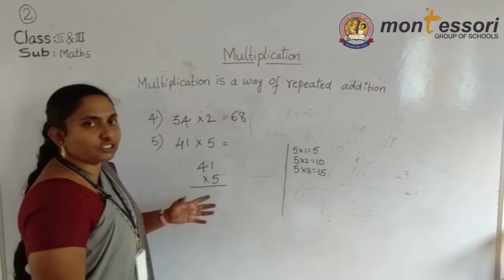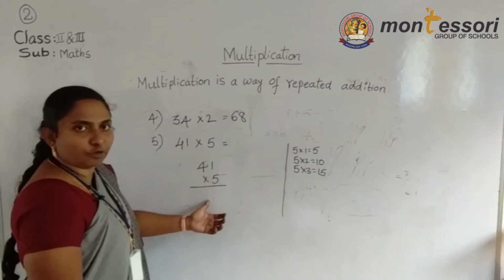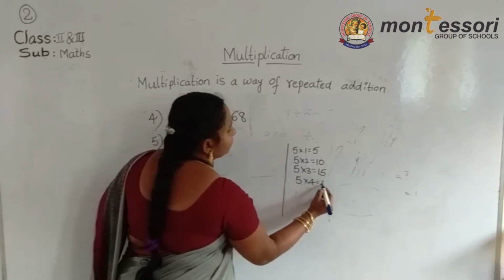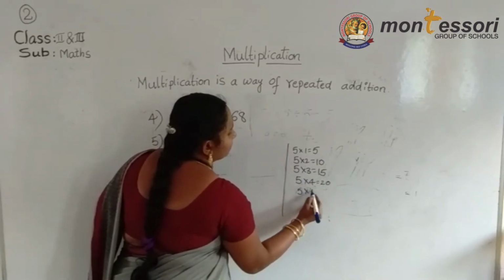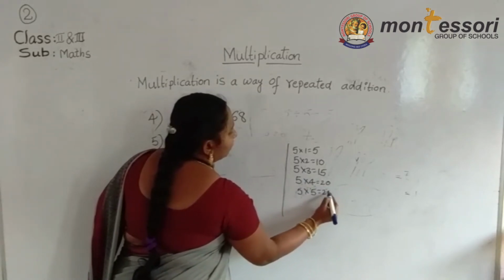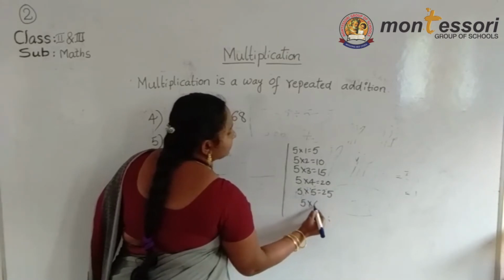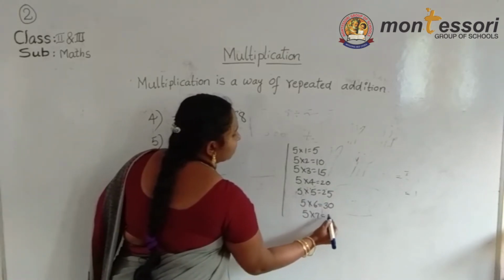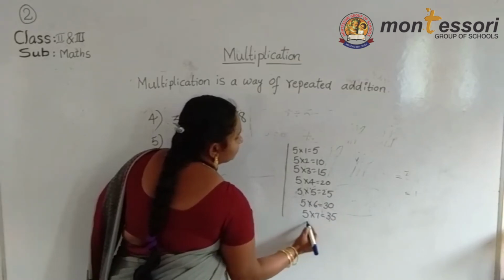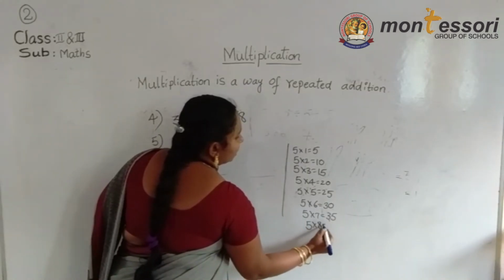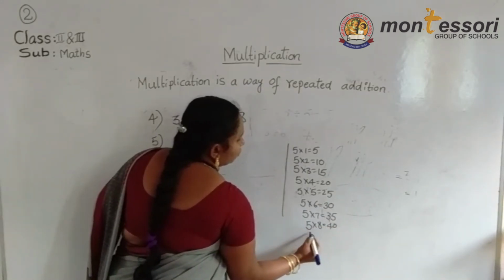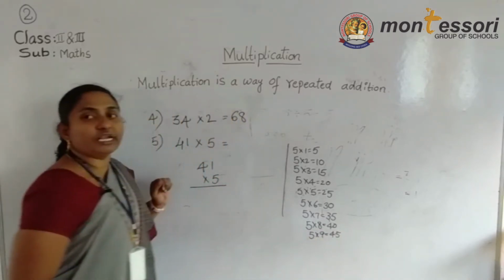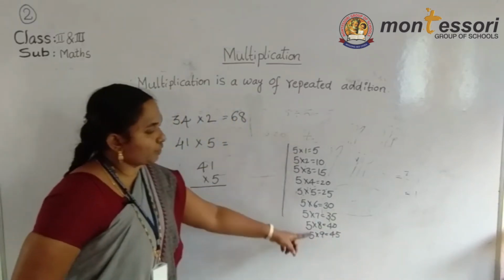Okay. 5 4s are 20, 5 5s are 25, 5 6s are 30, 5 7s are 35, 5 8s are 40, 5 9s are 45. So we write the table from 1 to 9.